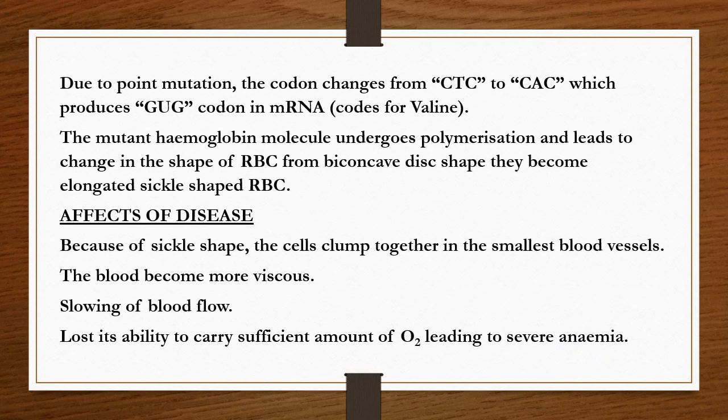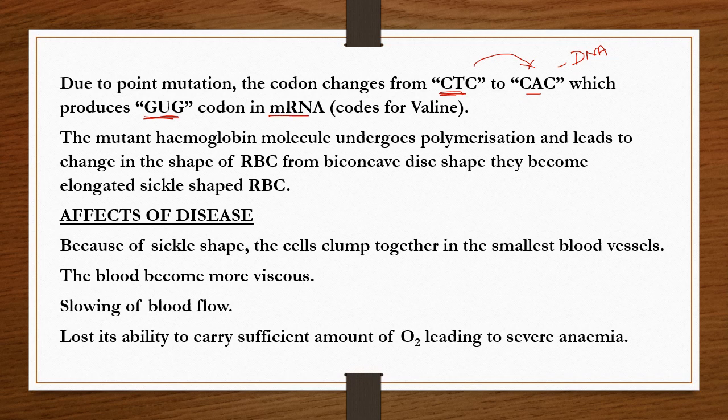Due to point mutation or gene mutation, the codon changes from CTC. So it is a sequence on the DNA. CTC changes to CAC on DNA. So this change we can observe on DNA. CAC produces GUG instead of GAG. It produces the GUG codon in mRNA.